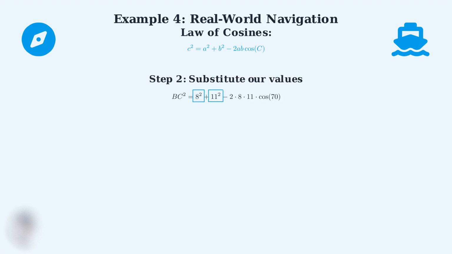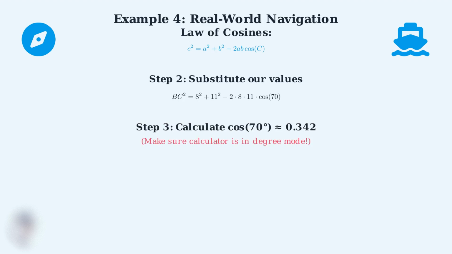Step 1. We start with the law of cosines formula. In our case, we're looking for side BC, so we'll call that our c. Step 2. We substitute our known values. AB equals 8, AC equals 11, and our angle is 70 degrees. Step 3. We need to calculate cosine of 70 degrees. Make sure your calculator is in degree mode. Cosine of 70 degrees is approximately 0.342.